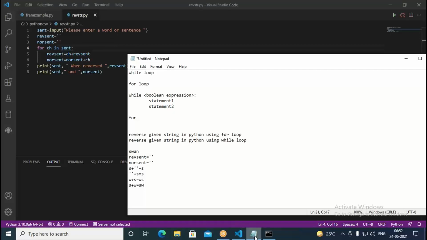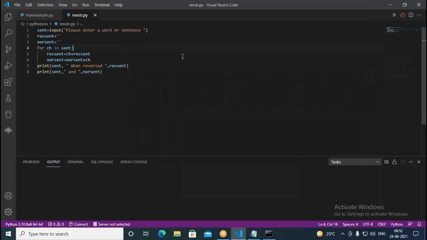The sentence has four characters when you enter swan, so one by one each character is retrieved. In rev sent, the character is written first, then the already existing string is appended. In nor sent, the existing string is taken first, then the character is appended. So when you put the character at the beginning and then the existing string, it reverses, but here it will not. Therefore, using the for loop, we can reverse like this.